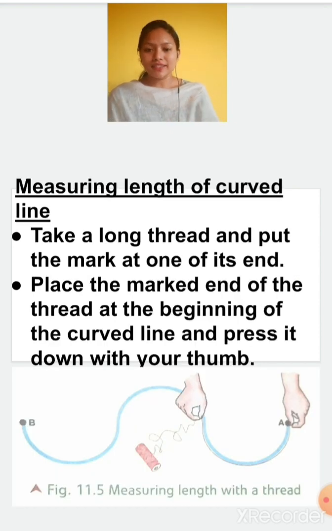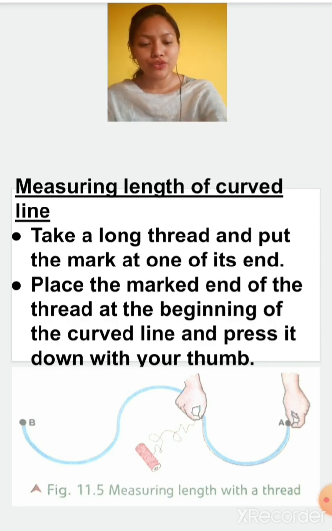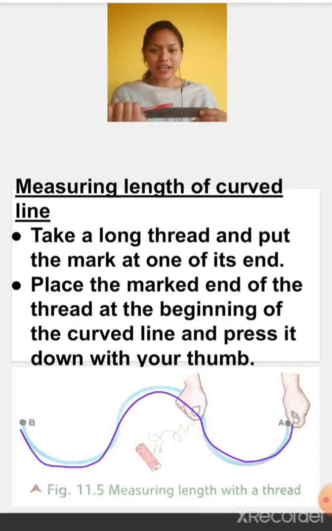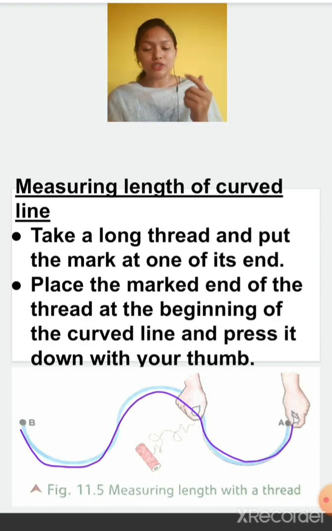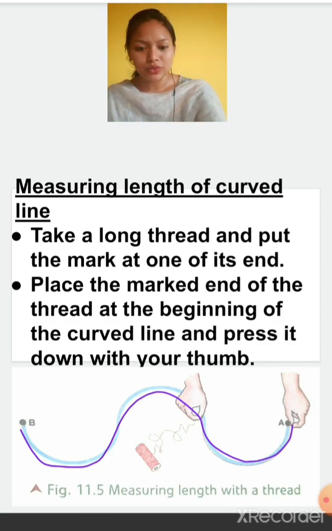And next is measuring the length of a curved line. This we have done in class 5th, also in maths. If you want to see it, you can check from there also. If I have this curved line, as you can see, this is a curved line and I have to measure it. I can't measure it directly because it is curved from all sides. So in that case, I'll take a thread and spread that thread along the length. First of all, I'll measure from this to this.